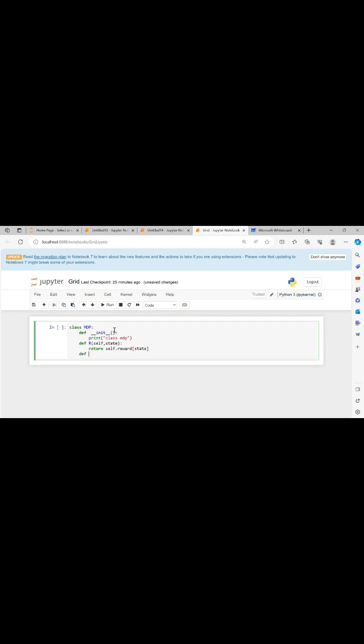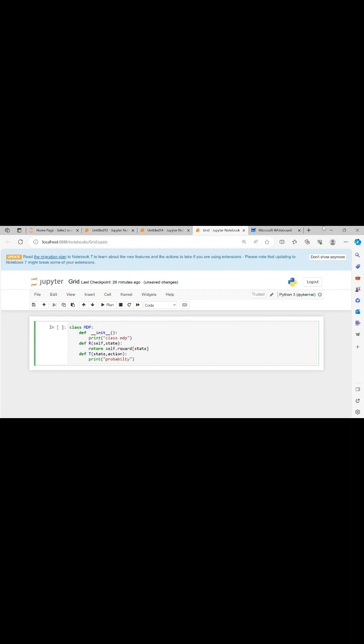Transition function means movement. Basically the agent has to move to a state, and for that it will take some action. Action is required to move from one place to another, and then it should return the probability.